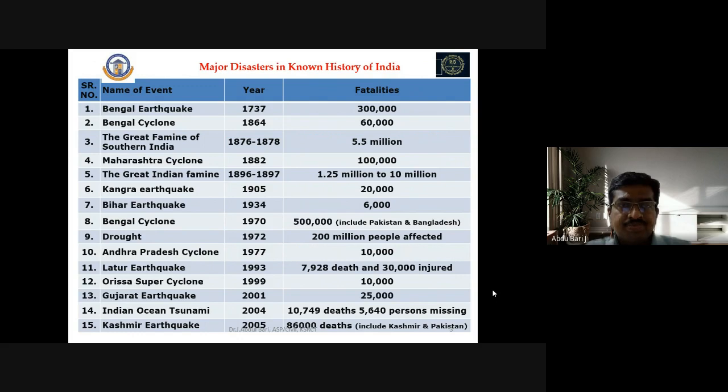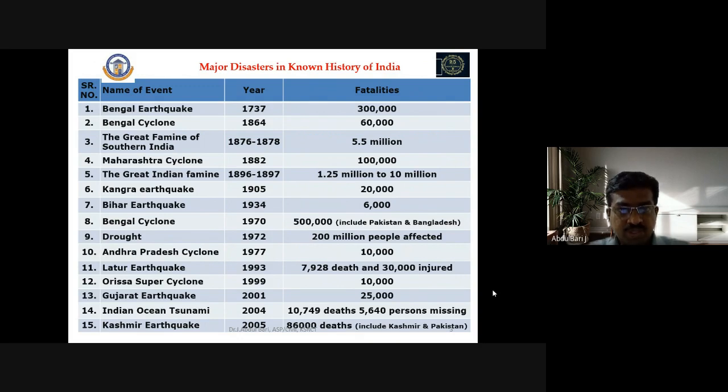For example, the Bengal cyclone occurred in 1864, and the loss was around 60,000. The Bengal cyclone of 1970 caused a loss of around 5 lakh people, including Pakistan and Bangladesh.